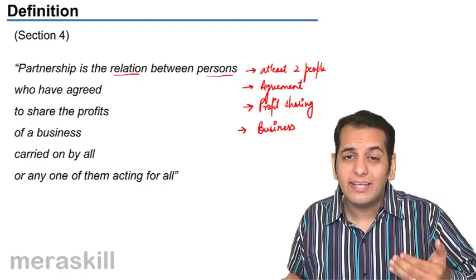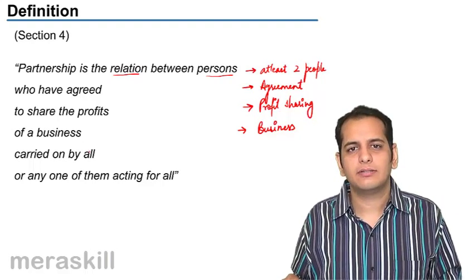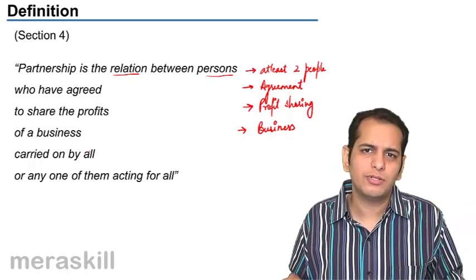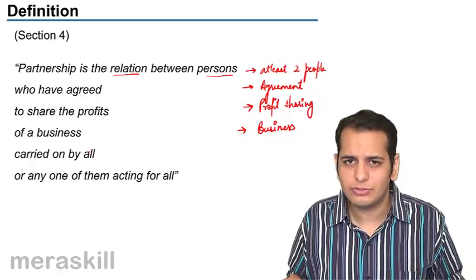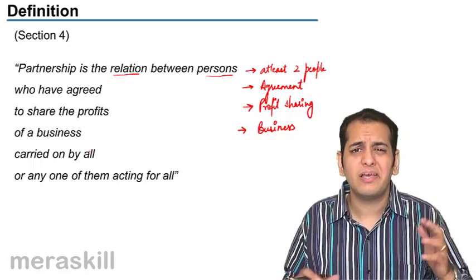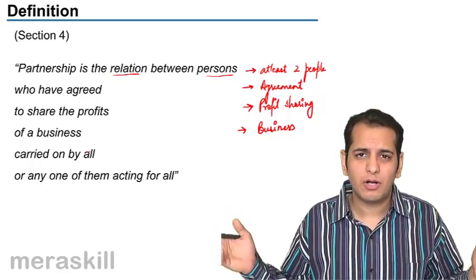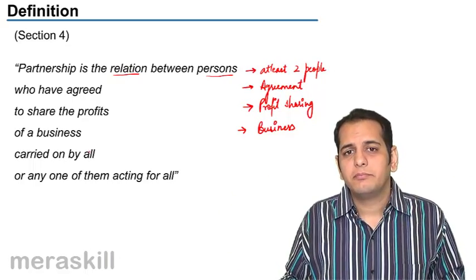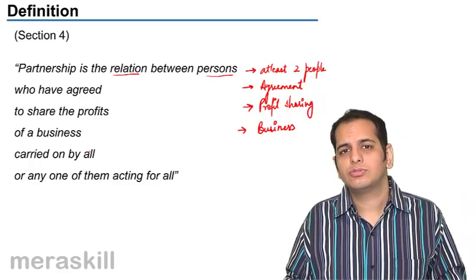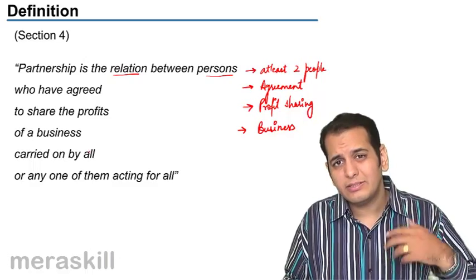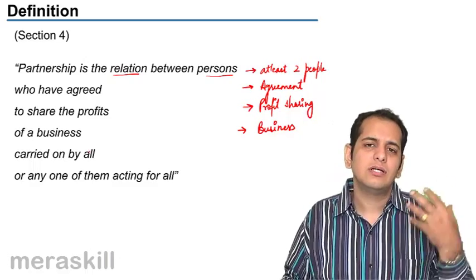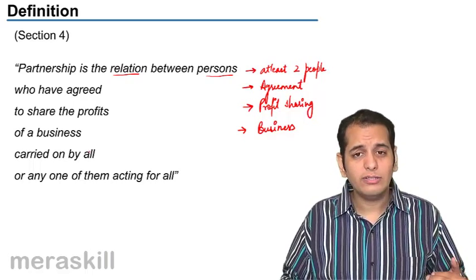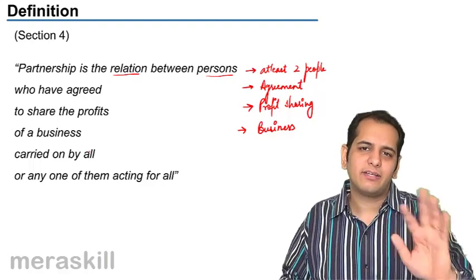All are engaged in conducting the business. Every person is doing some or the other duty, some or the other function of the business. Maybe sales, maybe marketing, maybe production, maybe purchase, maybe procurement, maybe finance, accounts, maybe anything. All the partners are engaged in that business, or any of them acting for all,